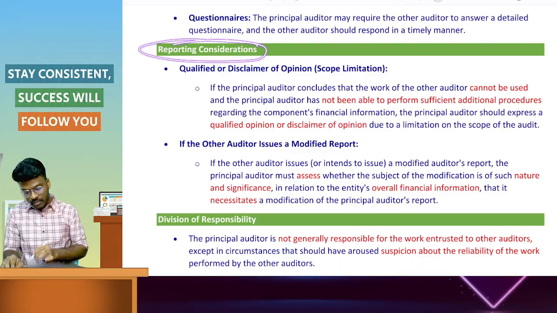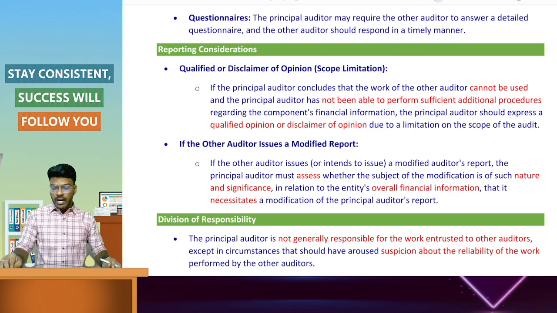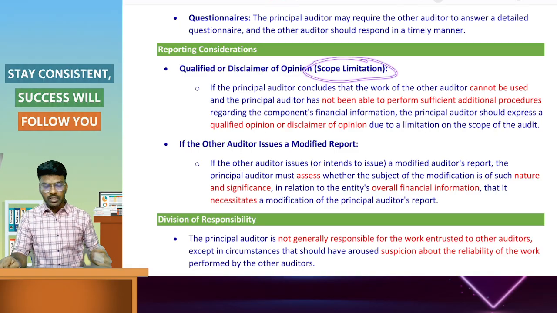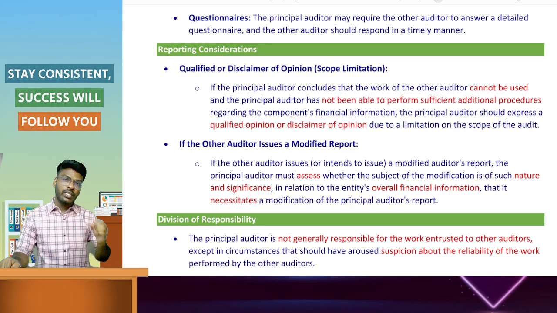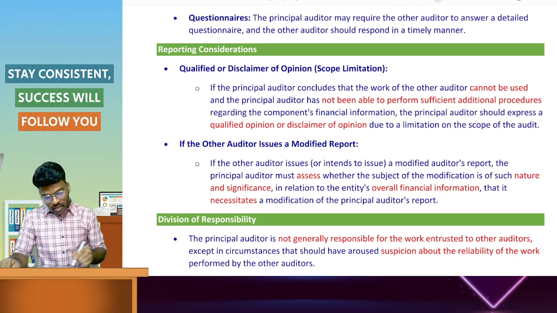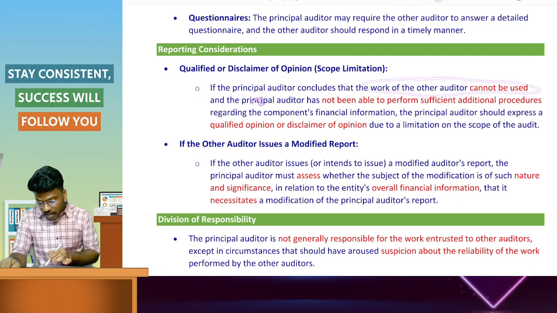So, reporting requirement: qualified opinion or a disclaimer of opinion. In case of a qualified opinion or a disclaimer of opinion, that is scope limitation. What do you mean by scope limitation? If the work of the other auditor cannot be used by the principal auditor, then a scope limitation will arise. With the scope limitation, he will not be able to obtain sufficient appropriate audit evidence.